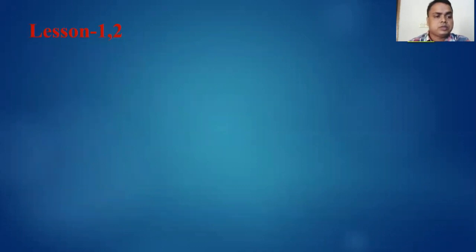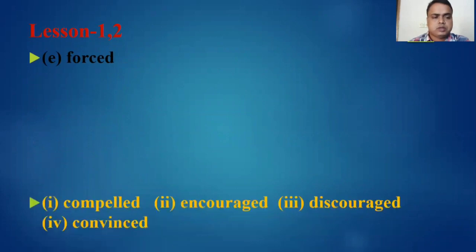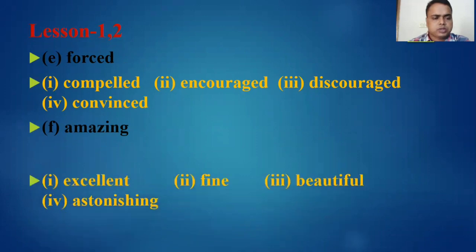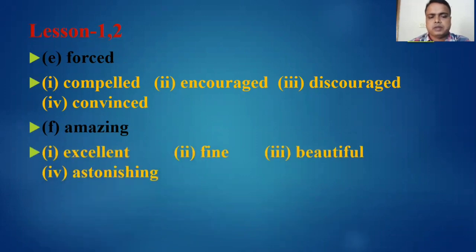So now some more MCQ. Forced. Here are the options: compelled, encouraged, discouraged and convinced. Forced means compelled. Yes, that's good. Now amazing. Options: excellent, fine, beautiful and astonishing.